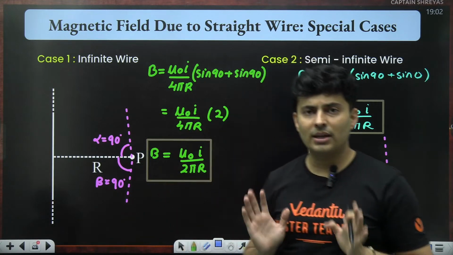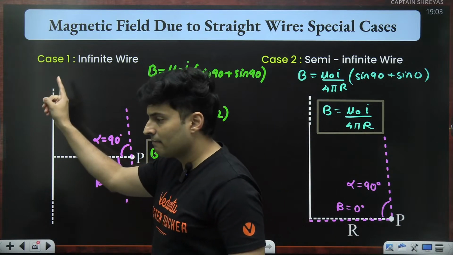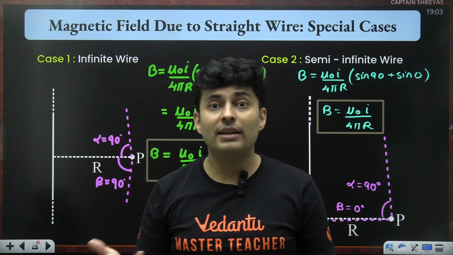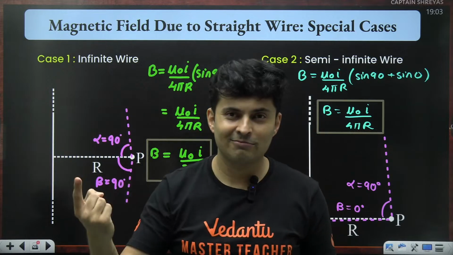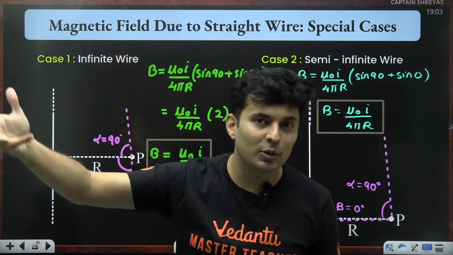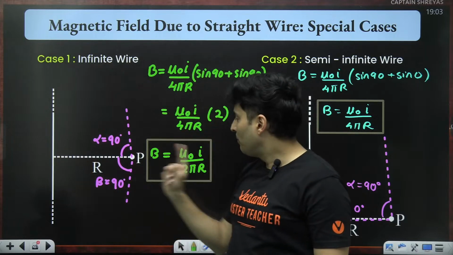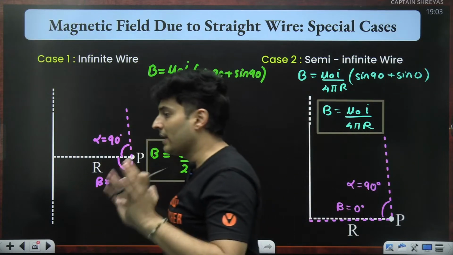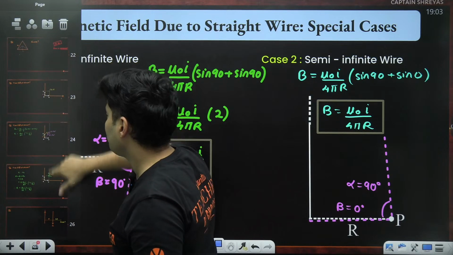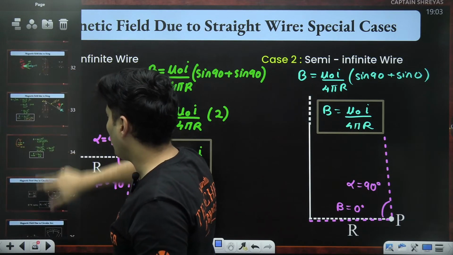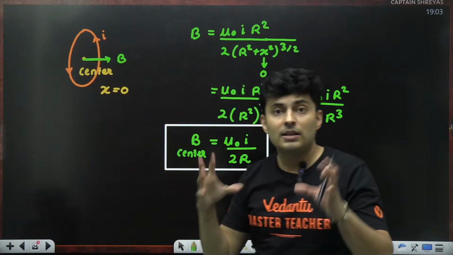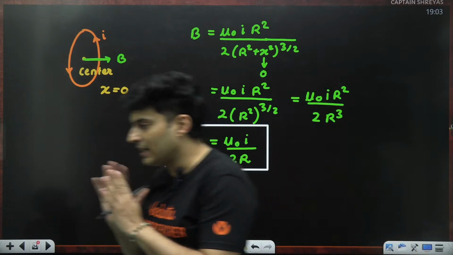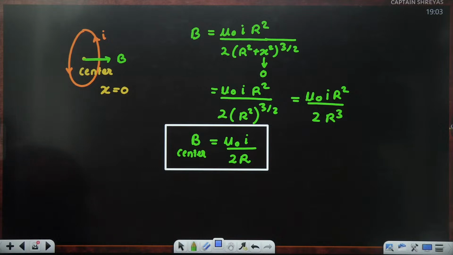One simple trick which you can remember. If this is a long wire, it's not related to a circle, right? It's not related to a circle. So when it is not related to the circle, use pi. Here, pi comes because it's a long wire, straight wire. It is not related. So pi has come. But when you have a coil like this, it is a circle. Circle is related to the number pi. So here you don't use that pi. It's exactly opposite. Cool, clear, simple.